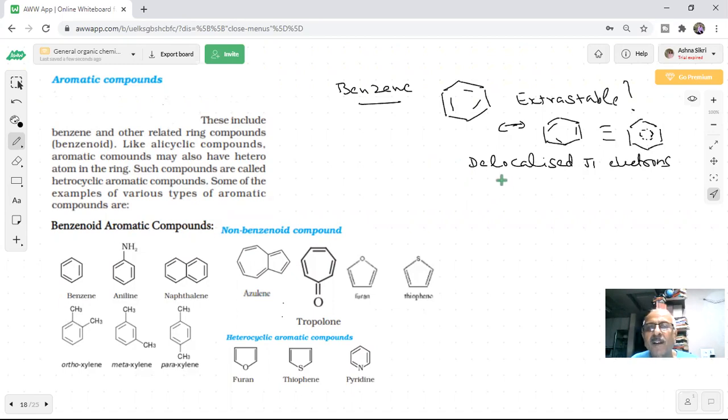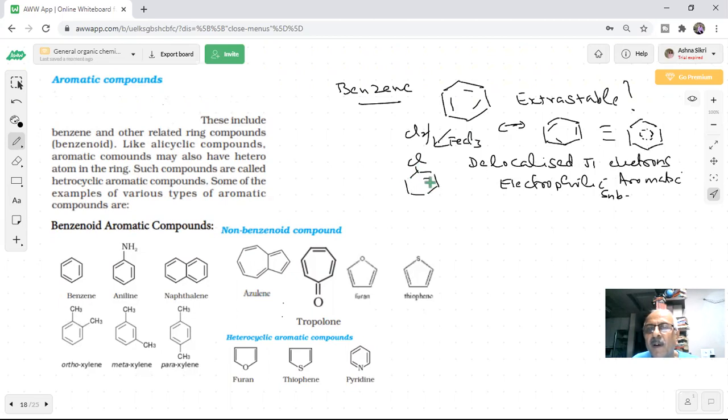What was that? Electrophilic aromatic substitution reaction. You have seen how it reacts with Cl2 in the presence of FeCl3. What is the product? When I reacted like this, chlorobenzene.